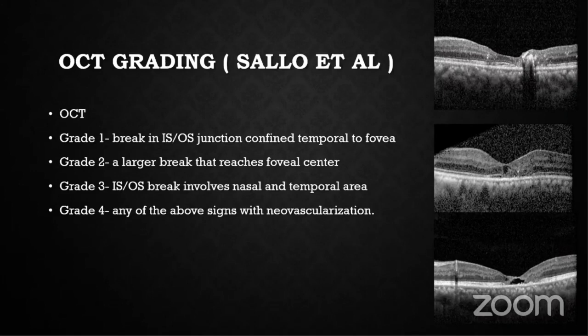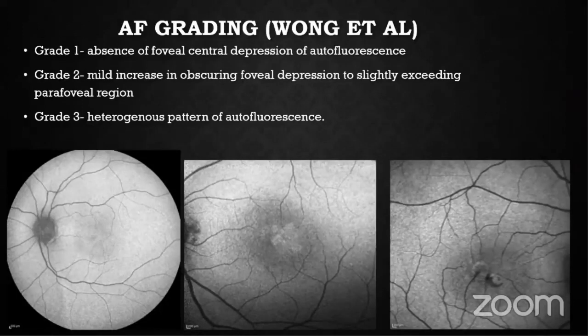OCT grading was done on the basis of Sallo et al. Grade 1 was a break in the ISOS junction confined temporal to the fovea. Grade 2 involved the foveal center. Grade 3, the break involved the nasal part also, and grade 4 was any neovascularization along with the above-mentioned features. FAF grading was done by Wong et al.